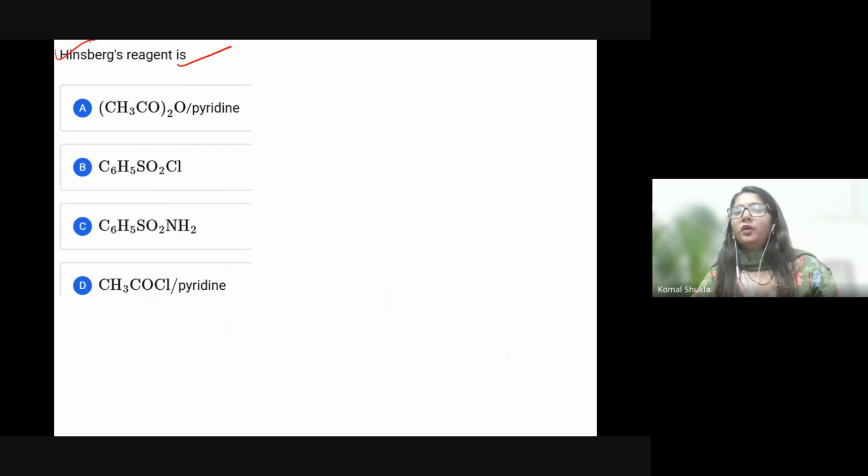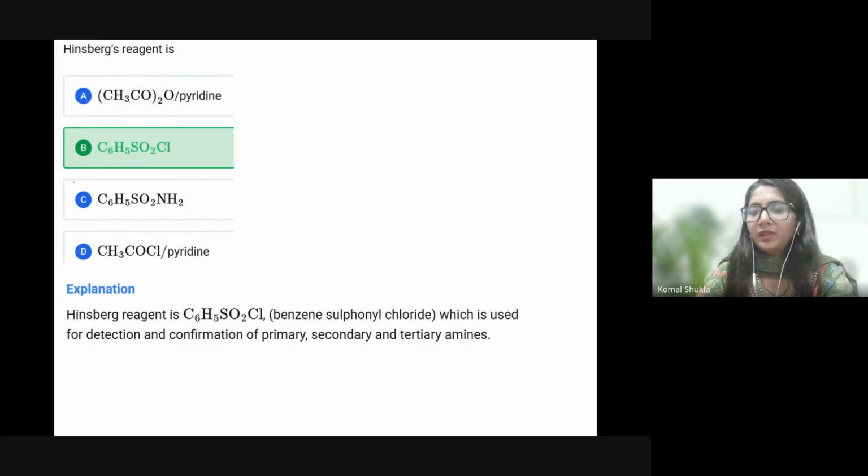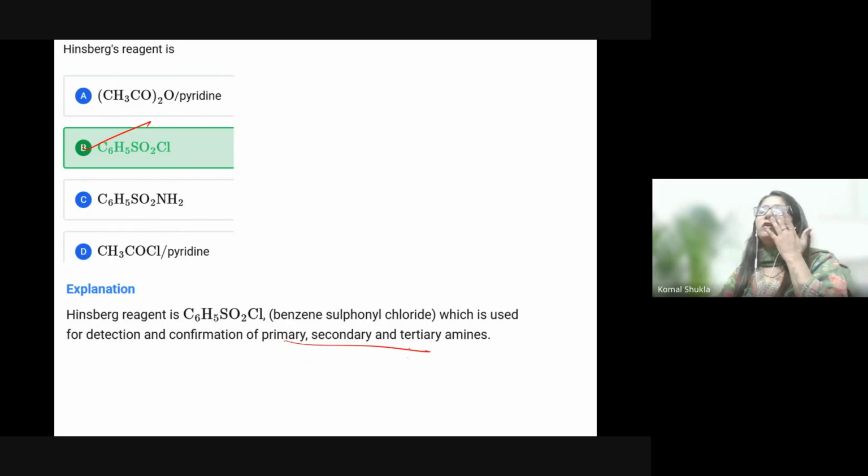So tell me first of all, what is Hinsberg reagent? Hinsberg, again this is easy. Benzene sulfonyl chloride. Previously I told you that is benzene sulfonyl chloride. Can you please tell me how you are detecting primary, secondary, tertiary amine by using benzene sulfonyl chloride?